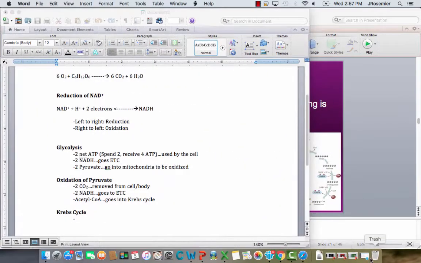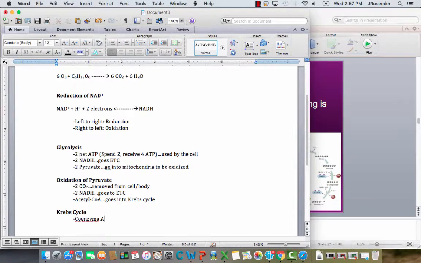Okay, so let's go back here, and we're going to take a look at the Krebs cycle. So with the Krebs cycle, we get coenzyme A that gets recycled and used again. We get 4 molecules of CO2, and those are going to be removed from the cell or from the body, again, depending on what kind of organism we're looking at. We are going to get a grand total of 2 molecules of ATP, and those are used by the cell immediately.